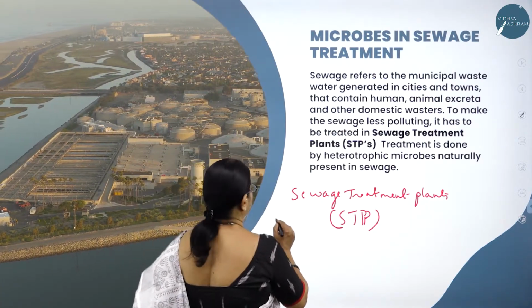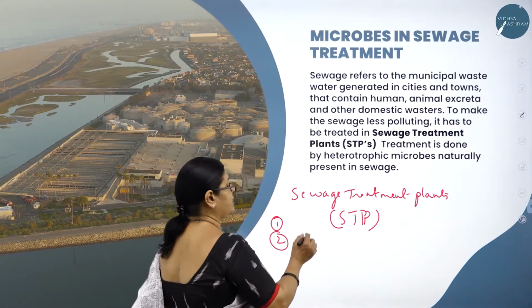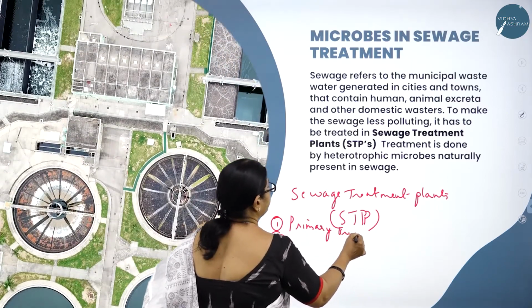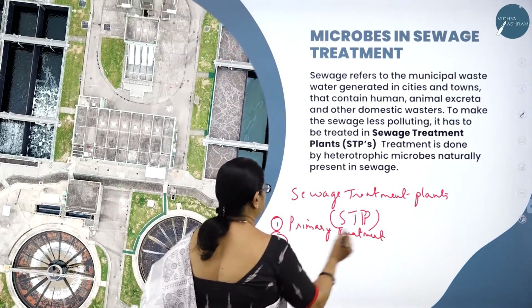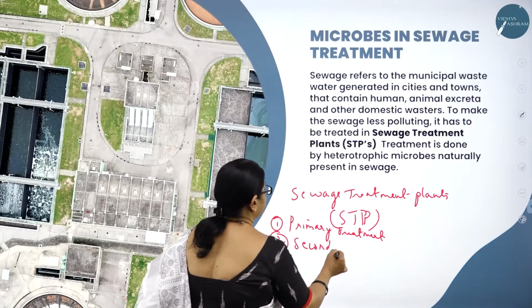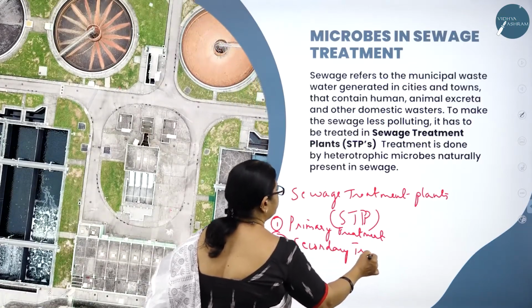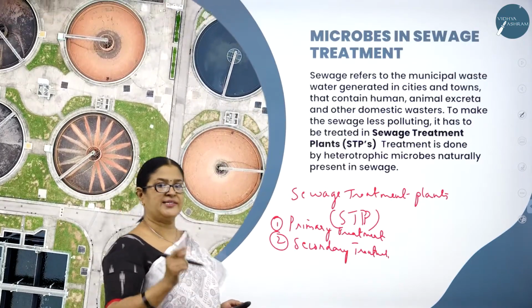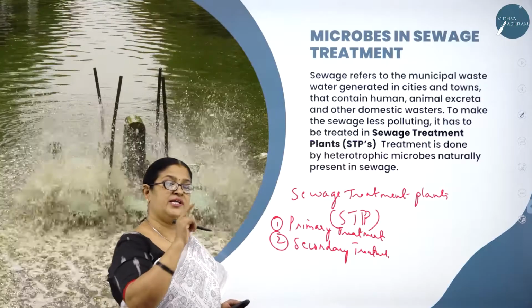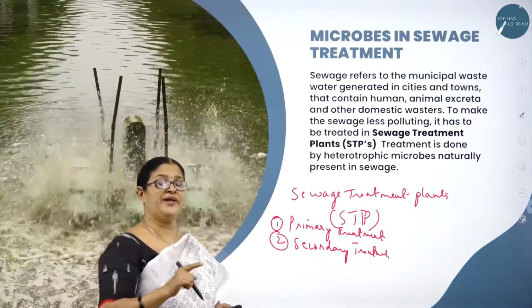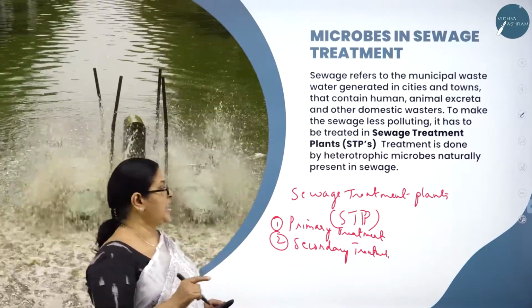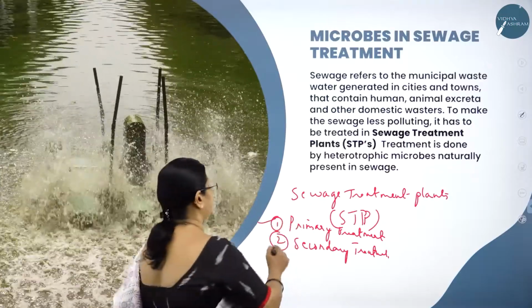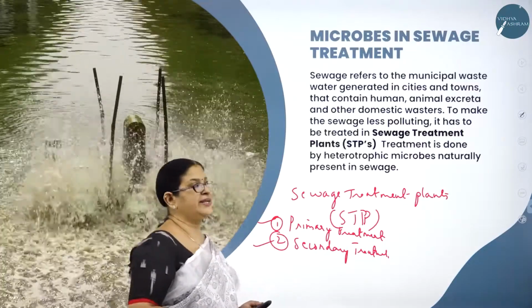So sewage treatment is done in two very important steps. One is called the primary treatment and the second one is called the secondary treatment. So what are the two very important steps in sewage treatment? As I said, before the sewage is released into the habitat, it needs to be treated in sewage treatment plants under two very important steps. One is called the primary treatment and the second one is called the secondary treatment.